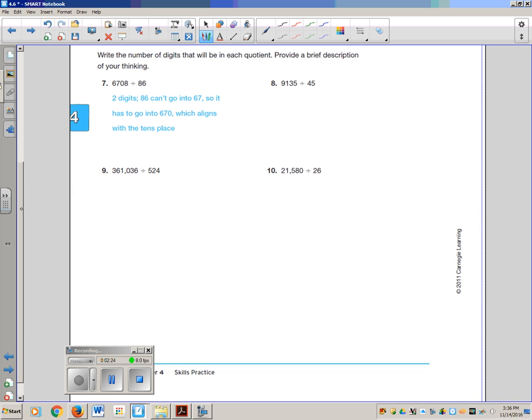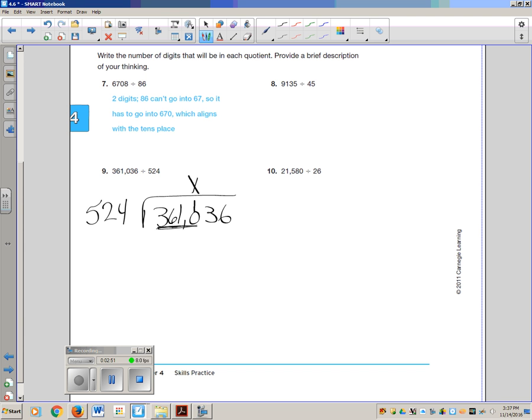Look at number 9. So we're going to write the number of digits that will be in each quotient. So the way you're going to do these is 361,036 divided by 524. 524 won't go into 361, but it will go into 3,610. Your first number goes above that 0. That means you're going to have a number here and a number here. You're going to have 3 numbers in your quotient. 3 digits is the answer.